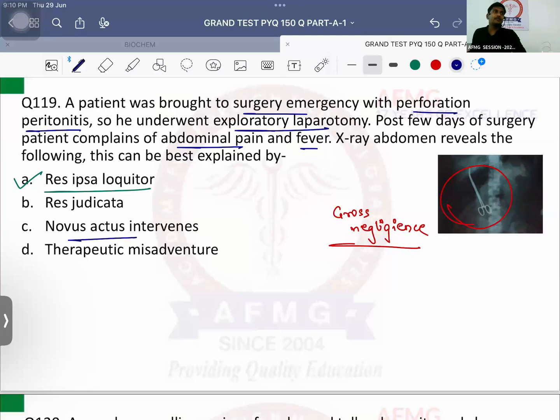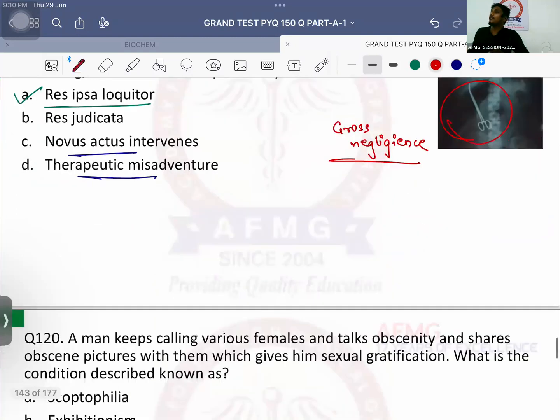Next is therapeutic misadventure. That means you are performing some surgery and during that surgery there was bleeding. That can happen during a surgery, and for that you will take a consent before surgery. But this cannot be done even after taking consent. You are to be punished under IPC section 304A.